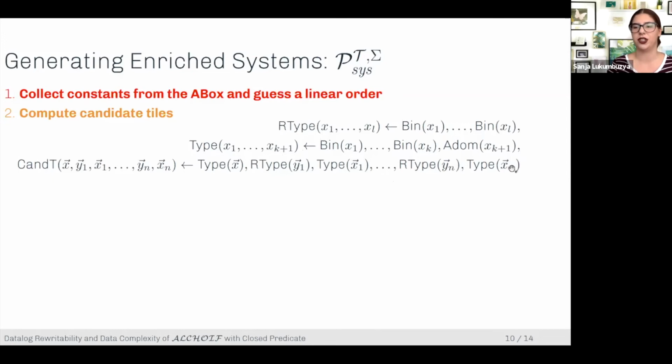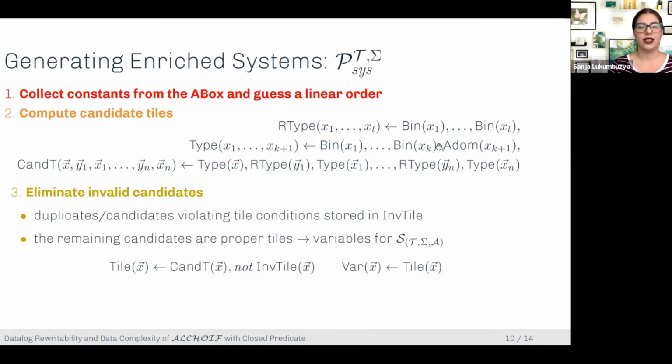I just want to mention that this N here means the size of the T box, or actually the number of existential axioms. Now, the next thing is to eliminate the invalid candidates, so the tiles that violate the conditions or the duplicates. And we just go through the conditions. We can straightforwardly translate them into rules, and then those that violate the conditions we store in the invalid tile relation here, and then the remaining candidates are the proper tiles, and this makes the variables of our systems.